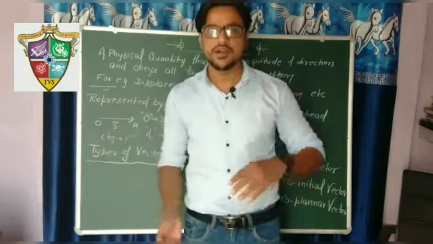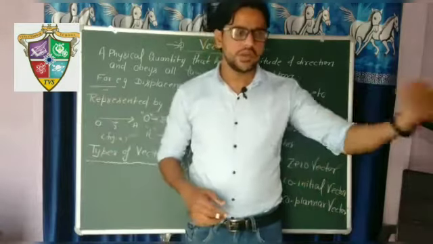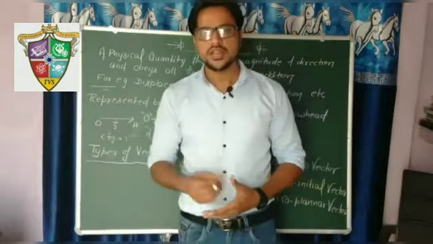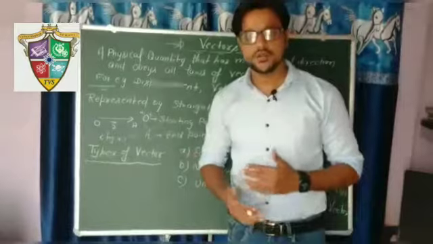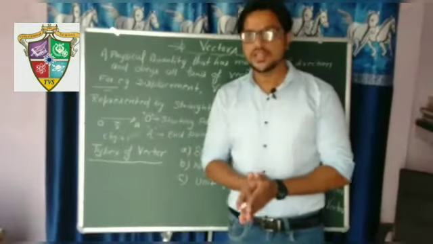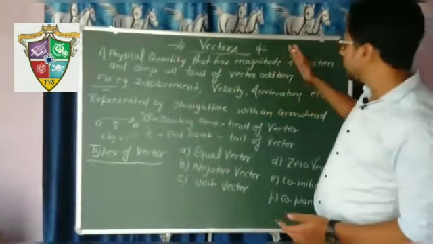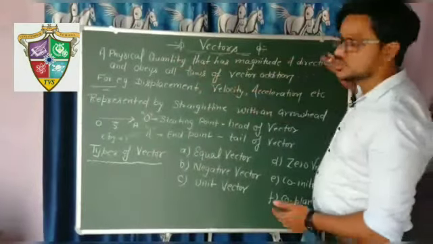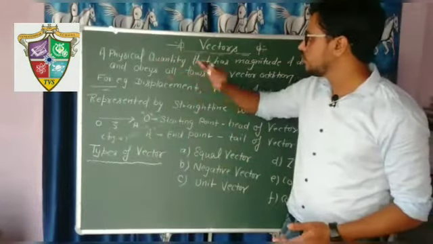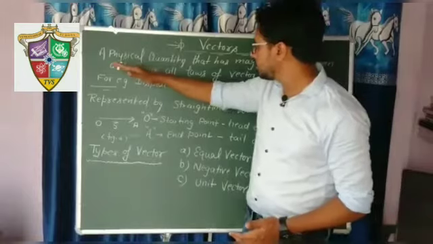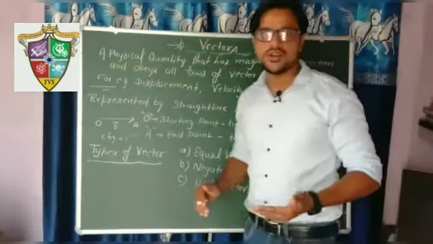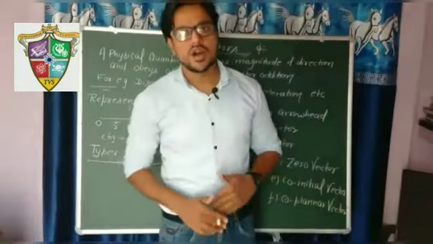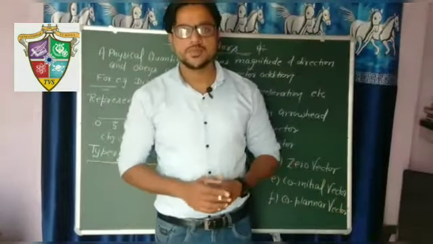Direction positive to negative, and magnitude may be 10 ampere, 20 ampere, 30 ampere, any value it can have, but it is a scalar quantity. For saying that a vector has magnitude and direction, this definition is not sufficient. We should also add that they should obey all laws of vector addition. We will talk in the next classes about how we can add or subtract vectors.